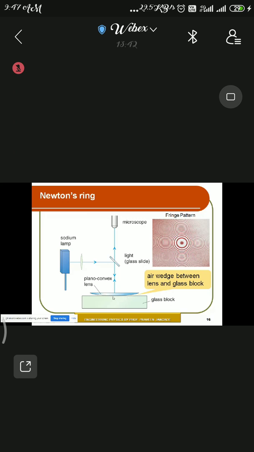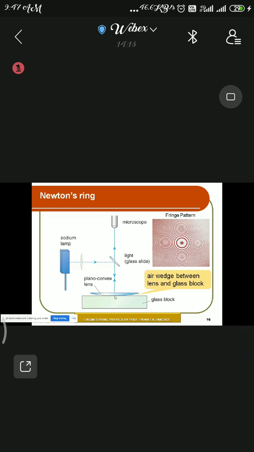If the thickness is almost zero at one end and progressively increases toward the other end, it is known as a wedge. So here also an air wedge is formed between the lens and the glass block. The only difference from the previous example is that here an arc is formed, the arc structure, whereas previously there was a straight path. Here there is no straight path, there is a curved part.